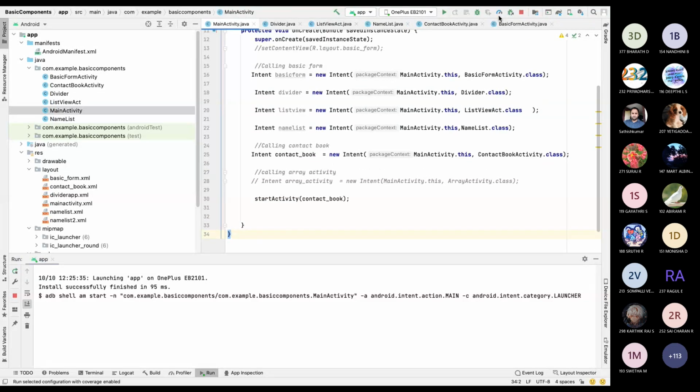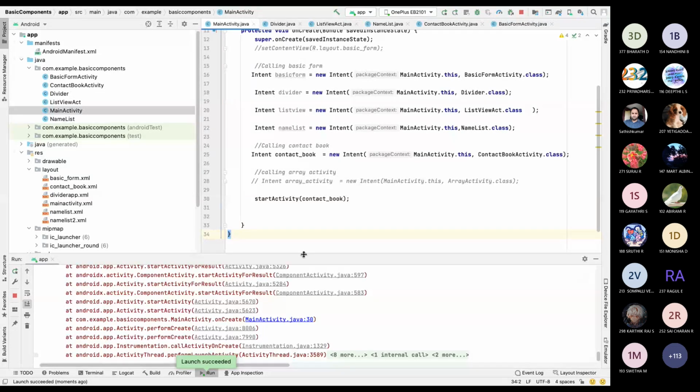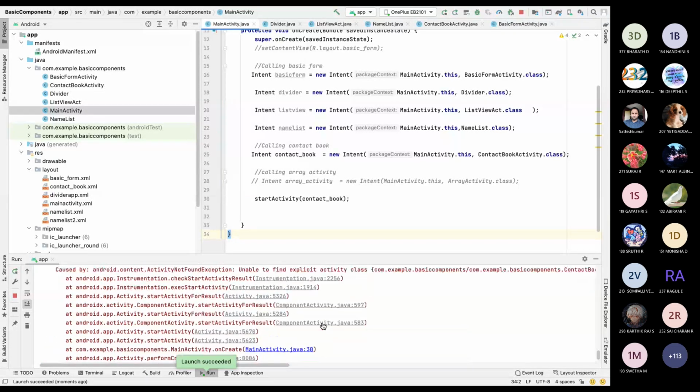Contact book. Some error is happening here.